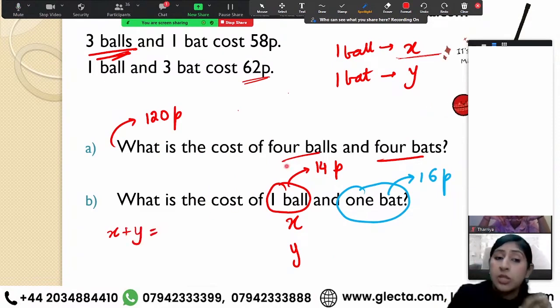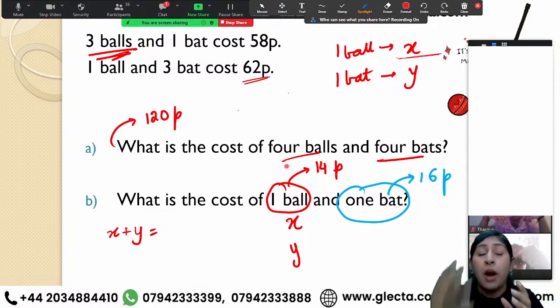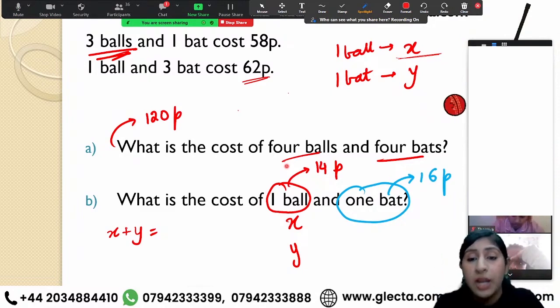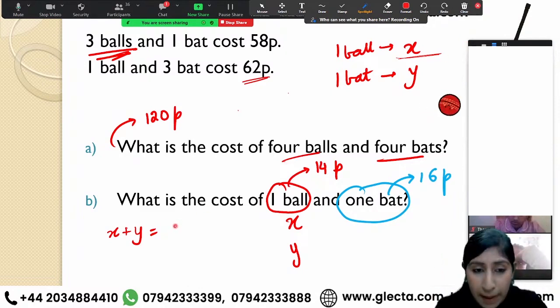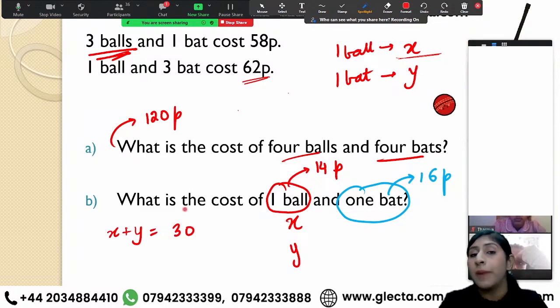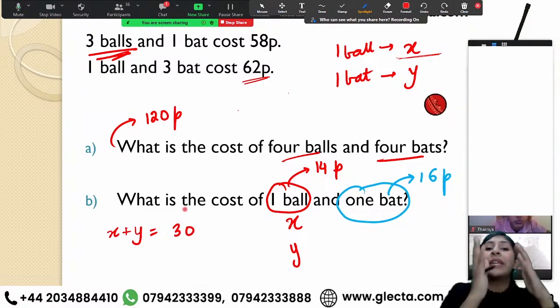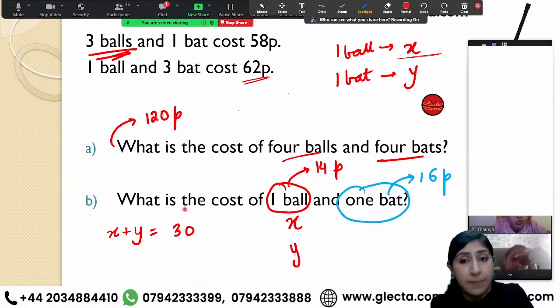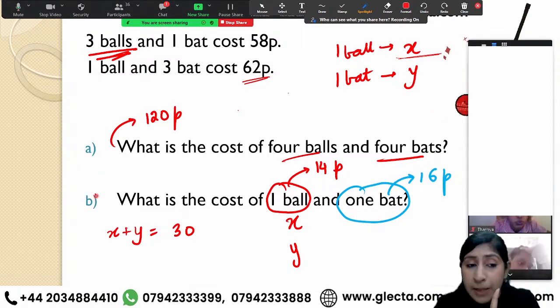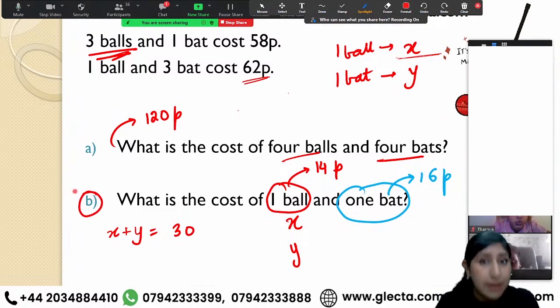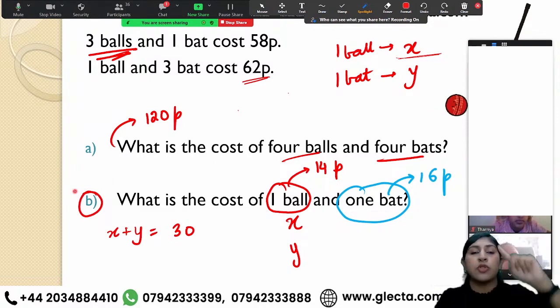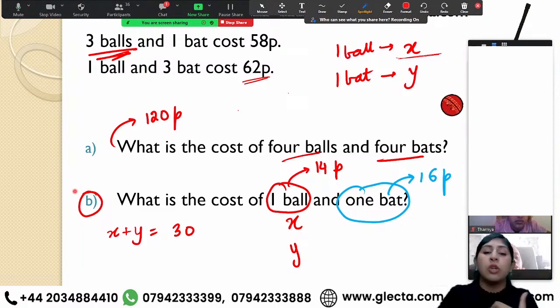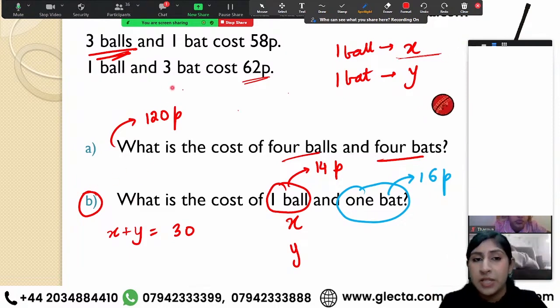See, they can ask you in a separate part what would be the cost of one ball and what would be the cost of one bat, right? In the A part, I told you by the shorter way how we do it. In the B part, I have told you how we can calculate the values of x and y separately. You could have done the B part in the shorter way as well, but you need to understand the concept as well if they ask you the cost of just one ball or the cost of just one bat.